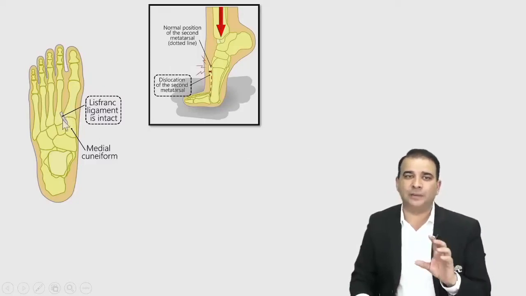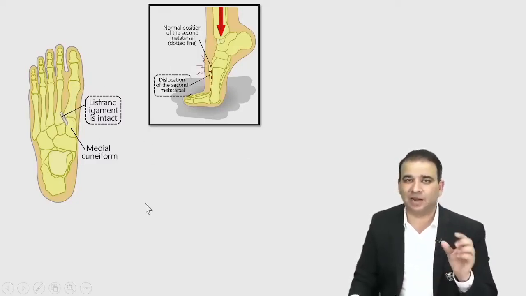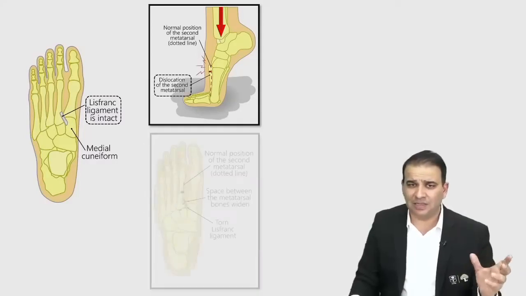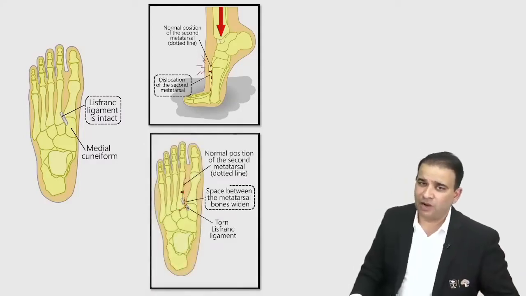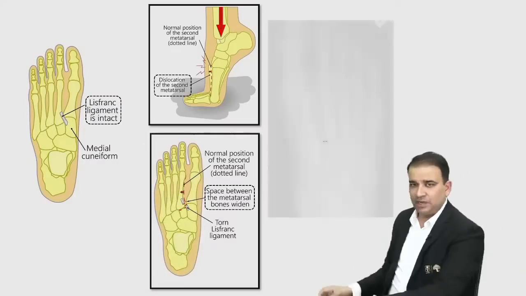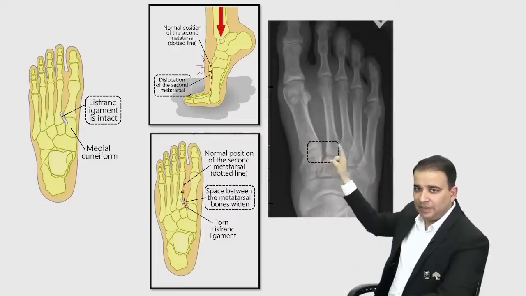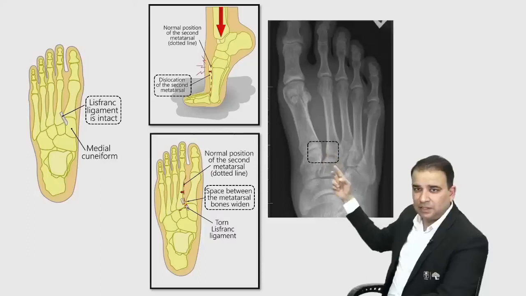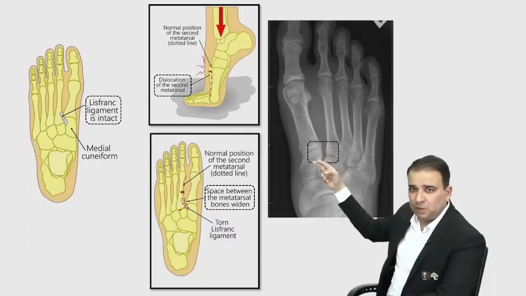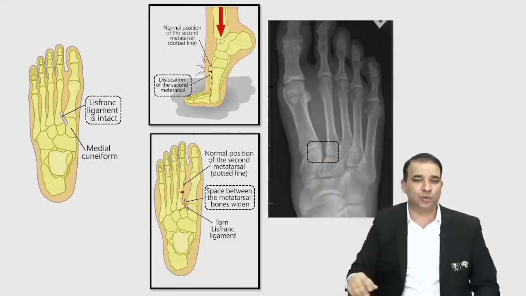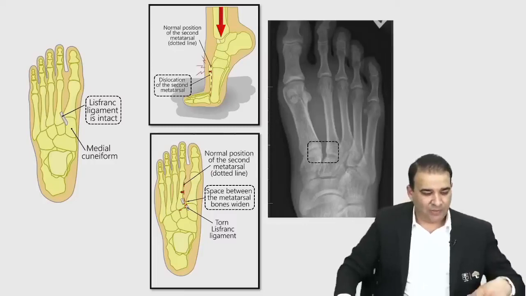The gap between the base of the first and second metatarsal will increase, and that's very clearly visible in the radiograph also. Have a look at this radiograph, and you can clearly see the gap in between the base of the first and the second metatarsal here. We said the Lisfranc ligament is from the medial cuneiform to the base of the second metatarsal. That's where the Lisfranc ligament would be. The ligament is broken, and you can see the space is widening to more than 2 millimeters. That's a Lisfranc ligament injury.